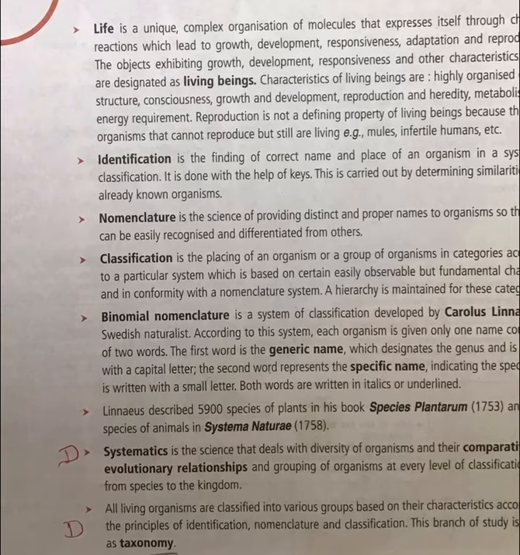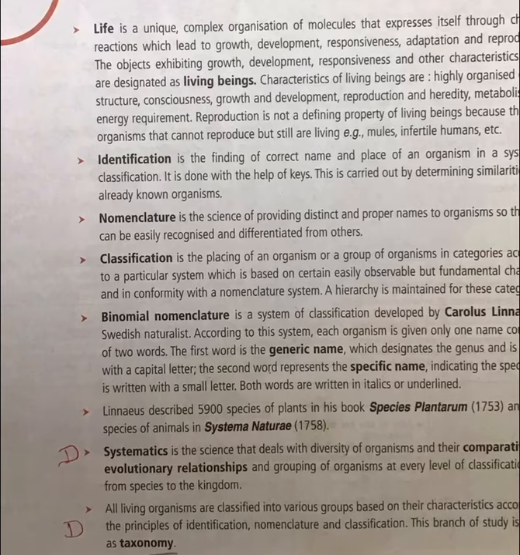So binomial nomenclature is a system of classification developed by Carl Linnaeus. So you must remember this great scientist named Carl Linnaeus, father of taxonomy, a Swedish naturalist. According to this system, each organism is given only one name consisting of two words. The first word is the generic name, which designates the genus and is written with a capital letter.